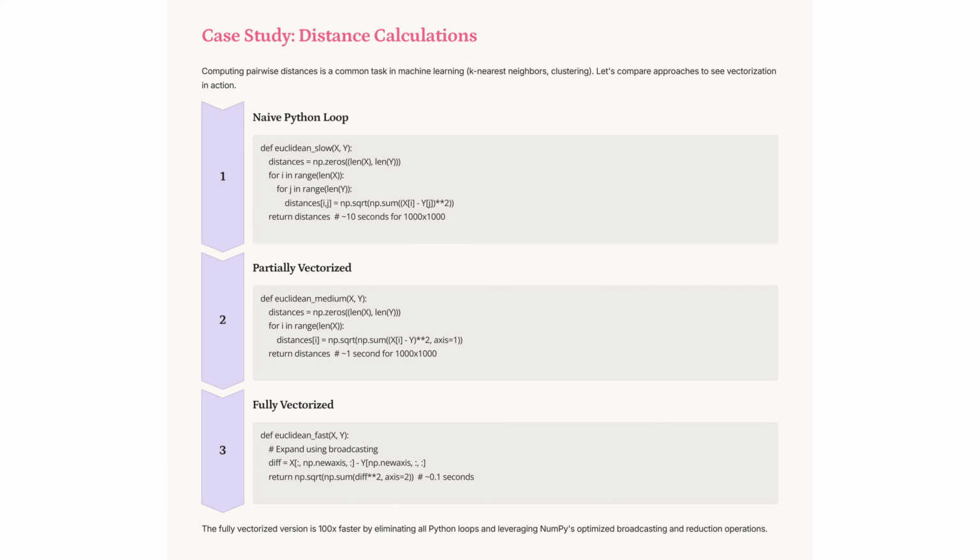Computing pairwise distances is crucial in machine learning tasks like k-nearest neighbors and clustering. A naive Python loop for Euclidean distance takes 10 seconds for 1000 by 1000 arrays. Partially vectorized code reduces this to 1 second. Fully vectorized, leveraging NumPy's broadcasting, achieves 0.1 seconds, demonstrating the power of vectorization.